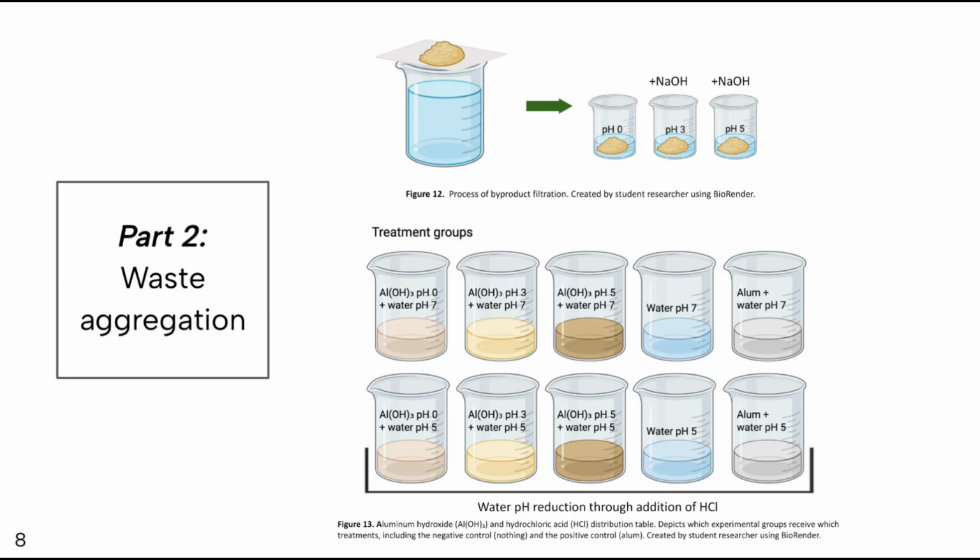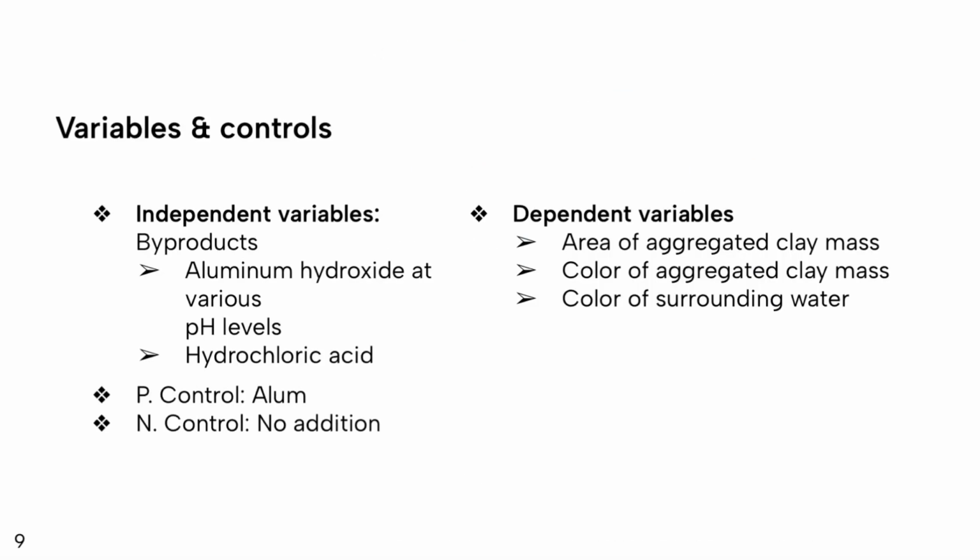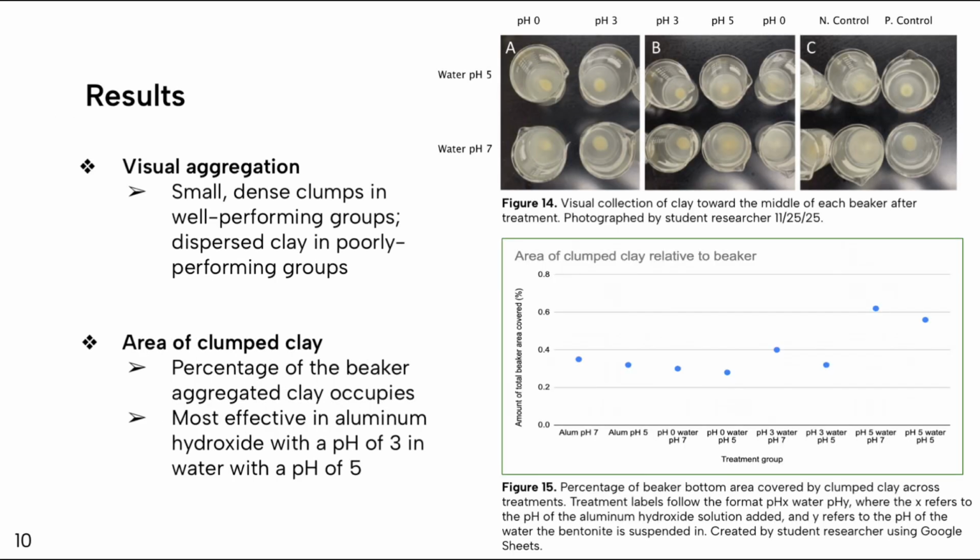Two aspects were changed between groups to optimize results: the pH of the byproducts and the pH of the water, which was changed through the addition of hydrochloric acid byproduct. So this means the independent variables are the aluminum hydroxide and the hydrochloric acid, while the dependent variables are the area and color of aggregated clay, as well as the color of surrounding water. These results were then compared to the positive control, alum, and the negative control, no treatment. The hypothesis was in fact supported.